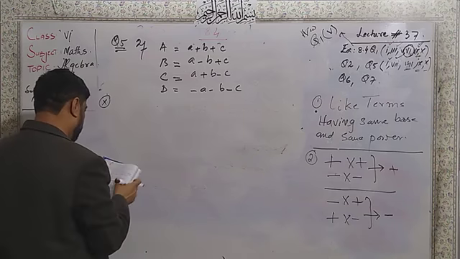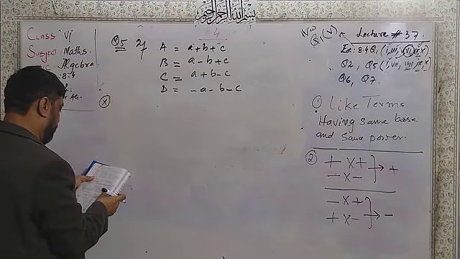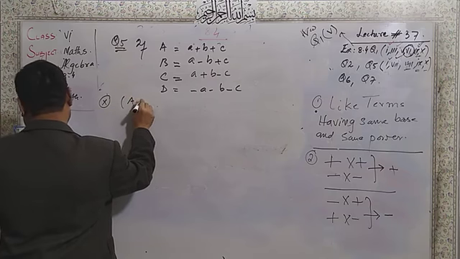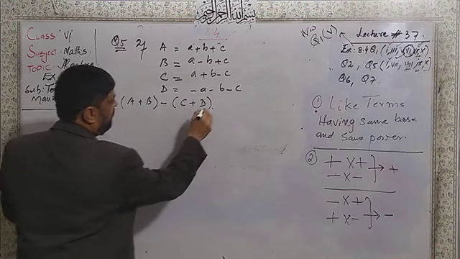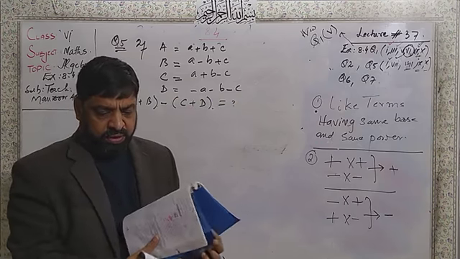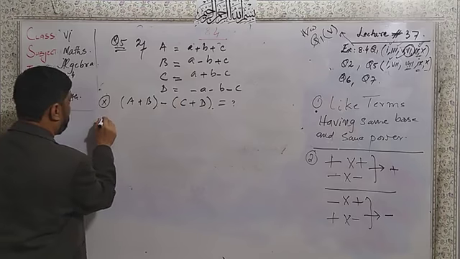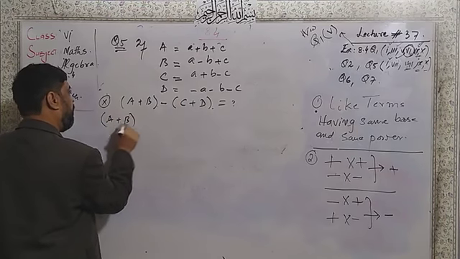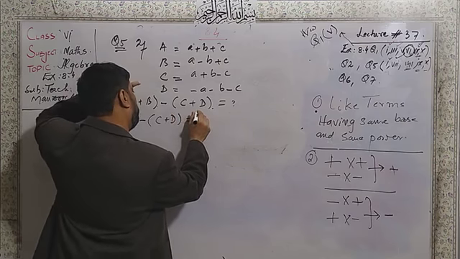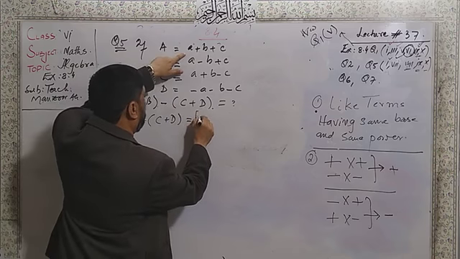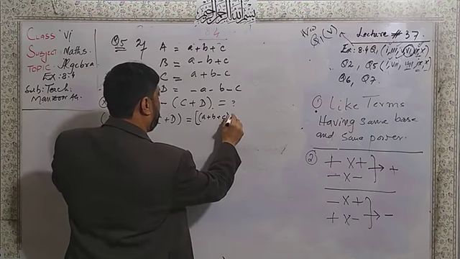We are going to find A plus B, C plus D. It is the question mark. Right? Here is the question mark. So I will write here A plus B, after that C plus D, and it is equal to here. I write in a large bracket. I write A plus B plus C. Then here the plus B.